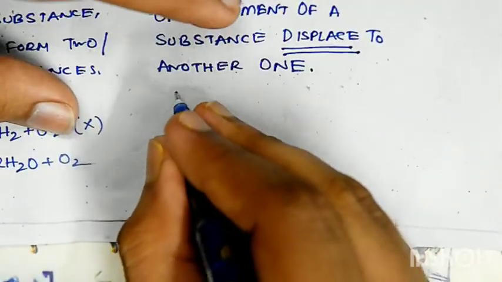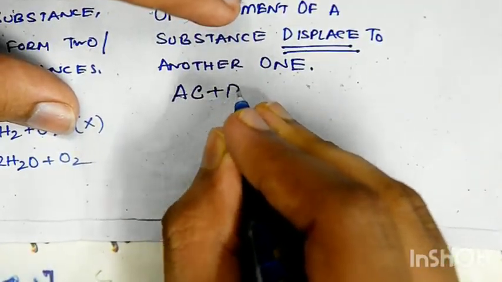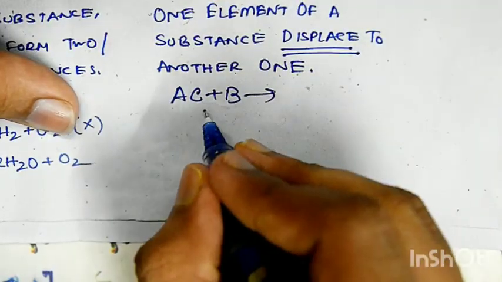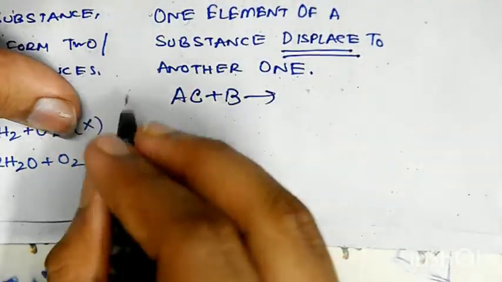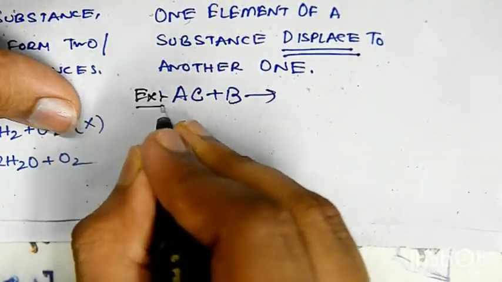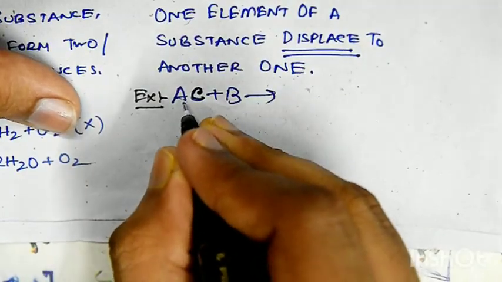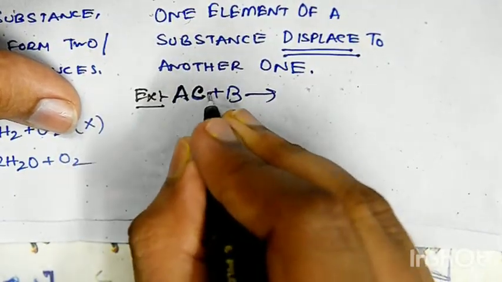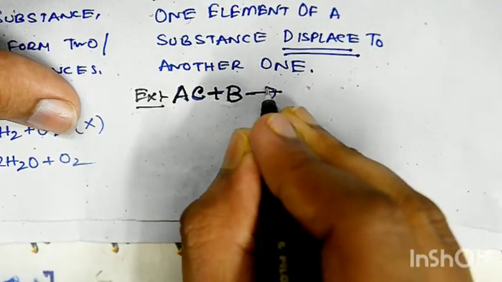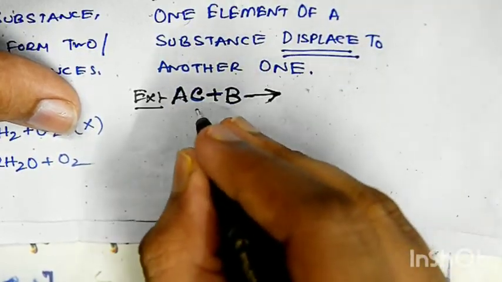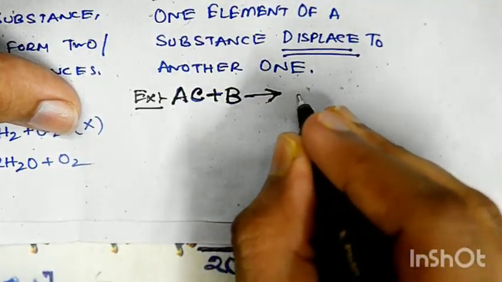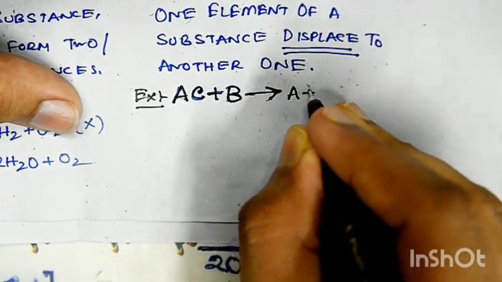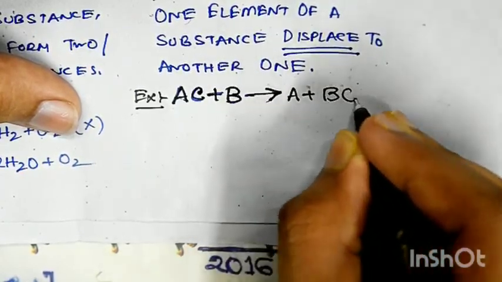Just like AC plus B is reacting. You can see before the reaction C is present with A and B is alone, but after the reaction C will shift with B, means A will be now alone and C is going with B. Clear?